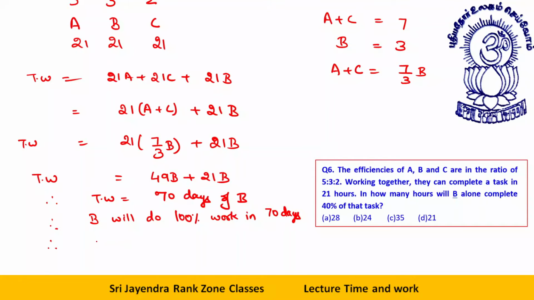Or B will do how much work is to be done? 40% work in 40% of 70.